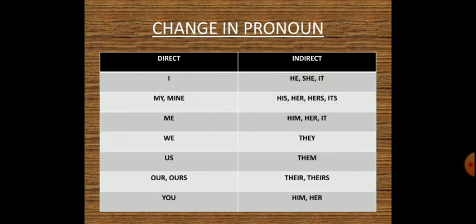The next table is for change in pronouns. So over here I changes into he, she, it. My and mine change into his, her, hers and its. Me changes into him, her and it. We changes into they. Us changes into them. Our and ours change into their and theirs. You changes into him and her.